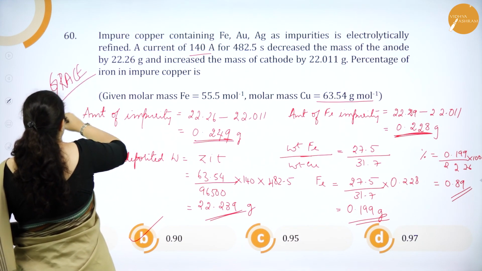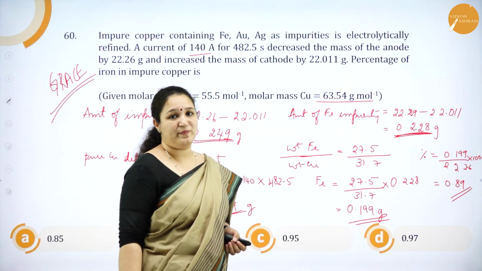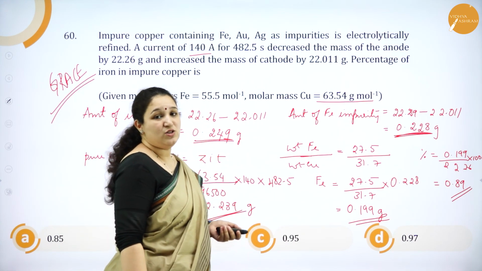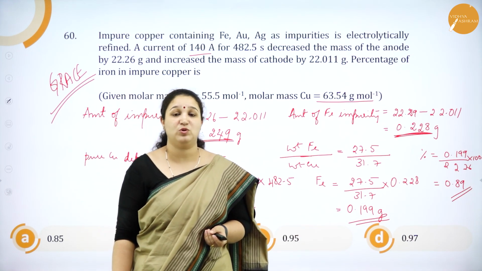Okay, so this is the answer, but then of course this was also given as grace marks because it is out of your syllabus, or it is a higher level question which cannot be asked for you all. Okay, so I hope you have understood all the questions of Karnataka CET 2014 paper.